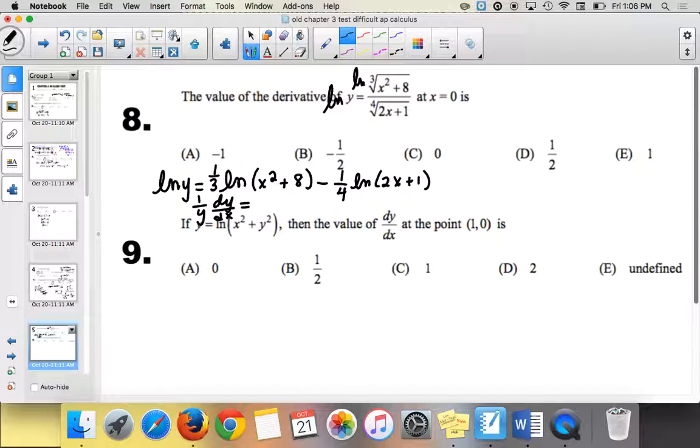All right, anyway, so we have 1/3 times 1 over x squared plus 8 minus 1/4 times 1 over, oh man, see, it's thrown me off. I can't handle the announcement. Times 2x minus 1/4 times 1 over 2x plus 1 times 2.